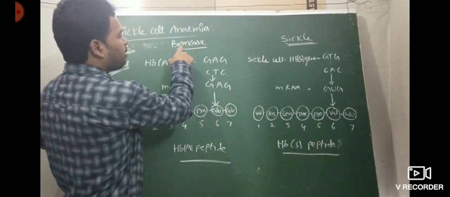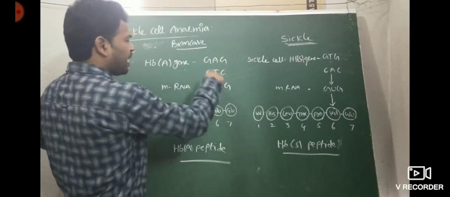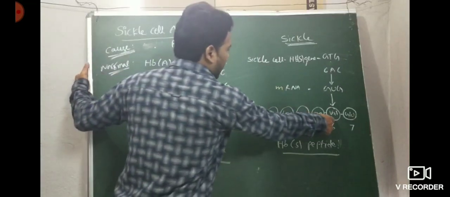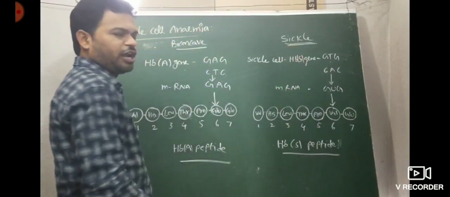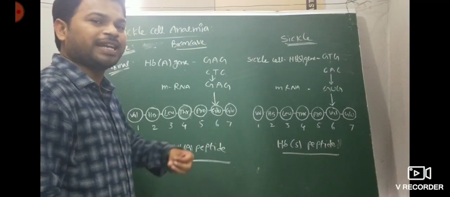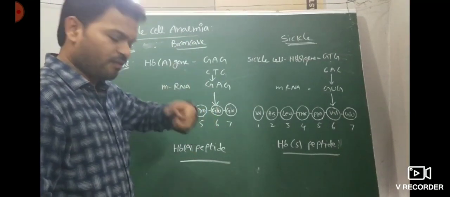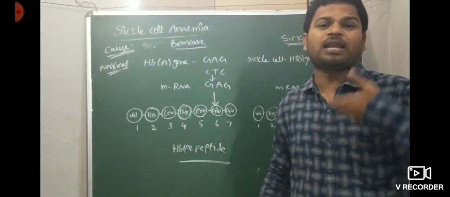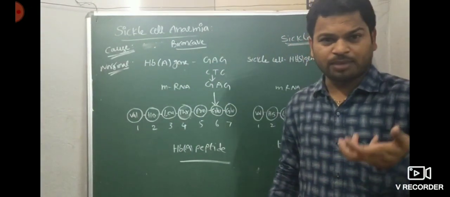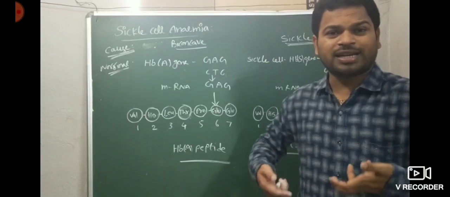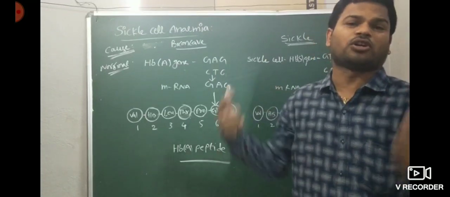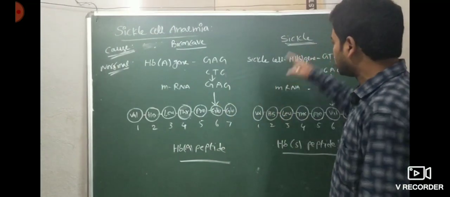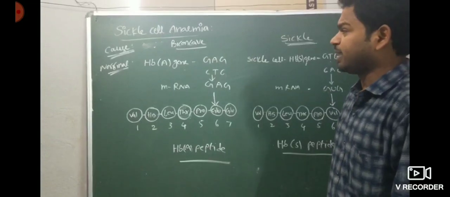Then what happened? Normal RBC is biconcave. When GAG changes to GUG, it gets valine at the 6th position. It turns into sickle shape. So it carries a very small amount of oxygen. Hemoglobin polymerizes, gets tension and transfers very little oxygen. Then the RBC turns into a sickle cell. This is nothing but sickle cell anemia.